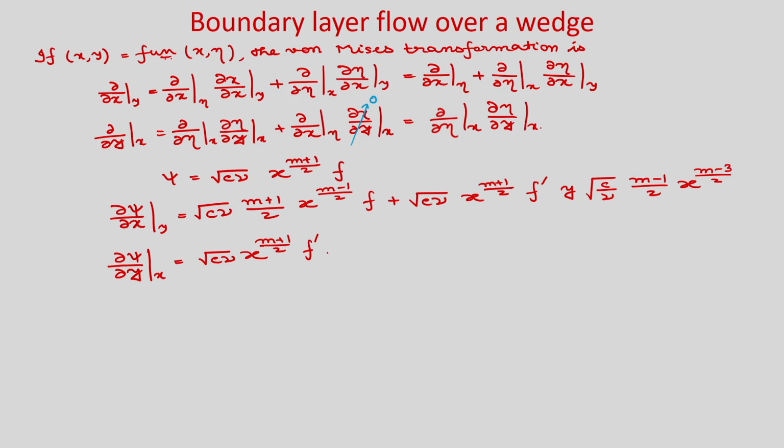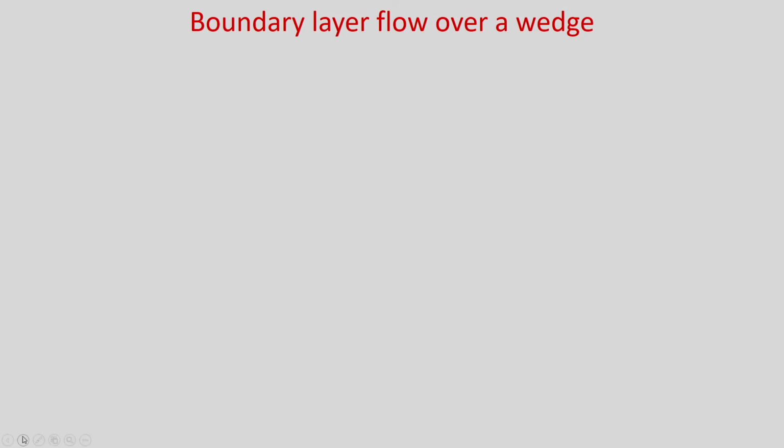So, it will be root c by nu x to the power m minus 1 by 2. Okay. So, what you can write from here? So, you can see it will be c and here it will be x to the power m f prime, okay, and c x to the power m is nothing but u infinity into f prime. So, now let us write the governing equations for flow over wedge.